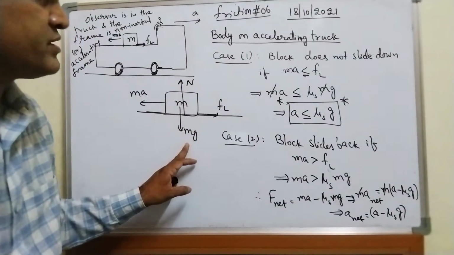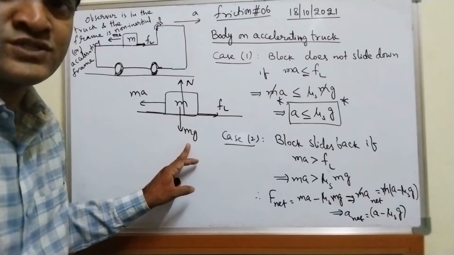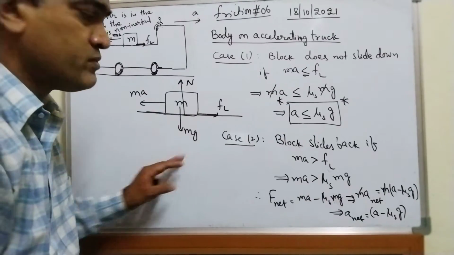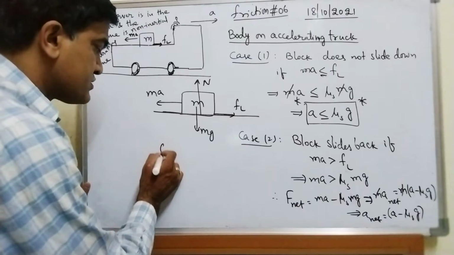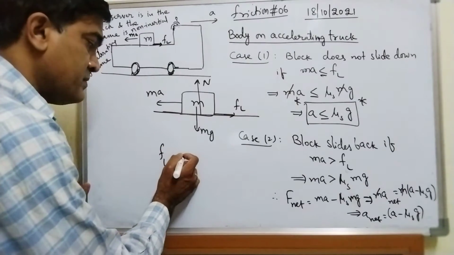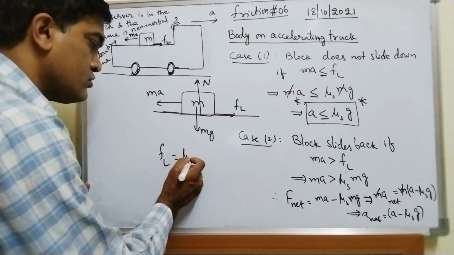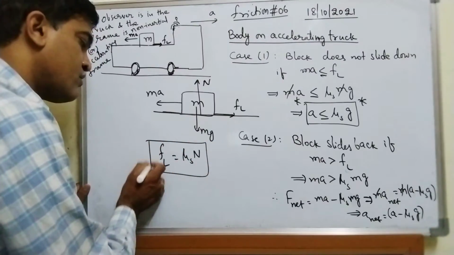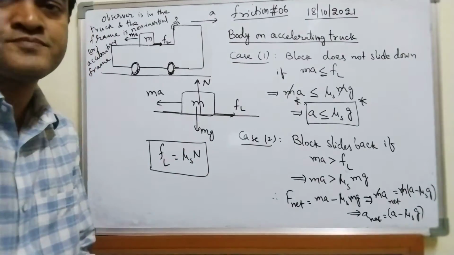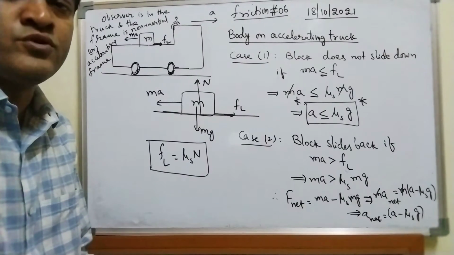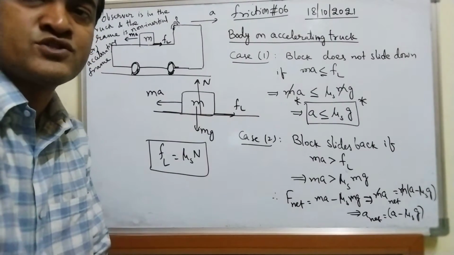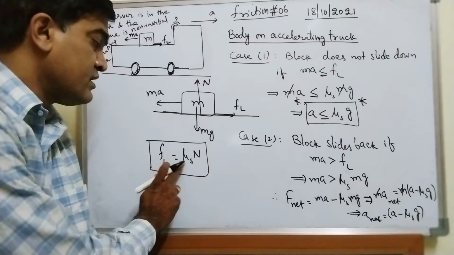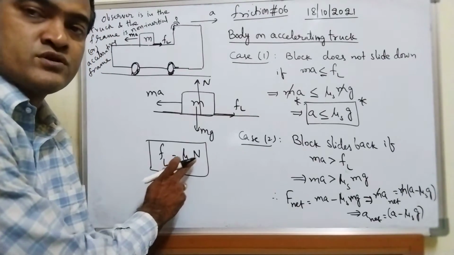Normal force is balanced by mg. So actually you need to remember the formula for limiting force as, only remember this: limiting frictional force is equal to mu s times normal force. Don't remember the formula mu s times mg.